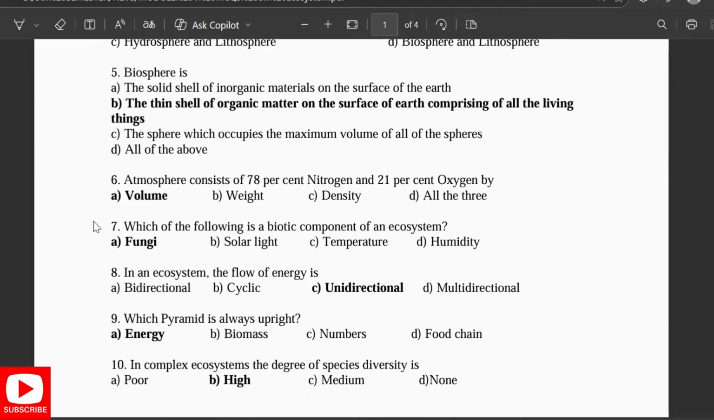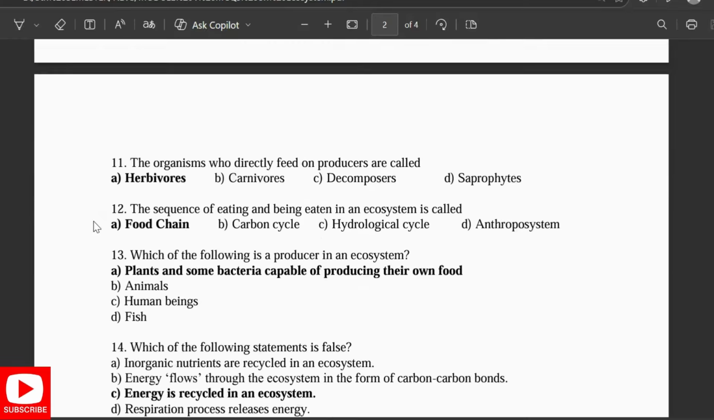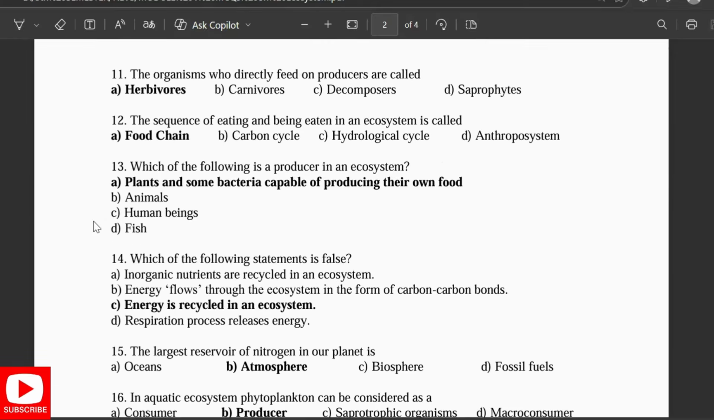Which of the following is a biotic component of an ecosystem? Fungi. In an ecosystem, the flow of energy is unidirectional. Which pyramid is always upright? Energy. In complex ecosystem, the degree of species diversity is high. The organisms who directly feed on the producers are called herbivores. The sequence of eating and being eaten in an ecosystem is called food chain. Which of the following is a producer in an ecosystem? So the plants and bacteria are capable of producing their own food.